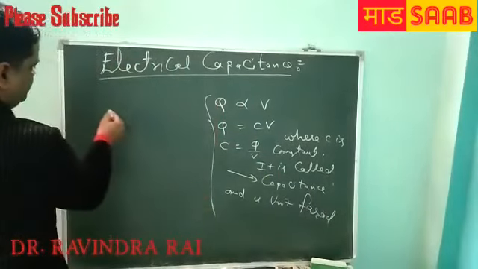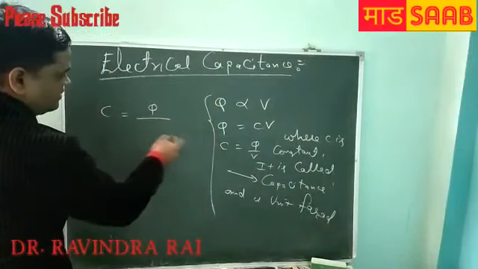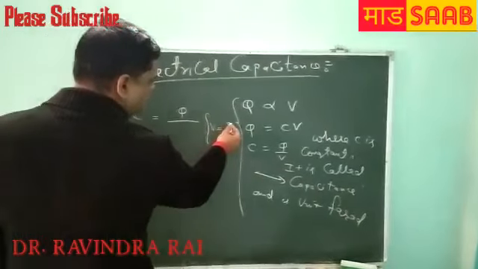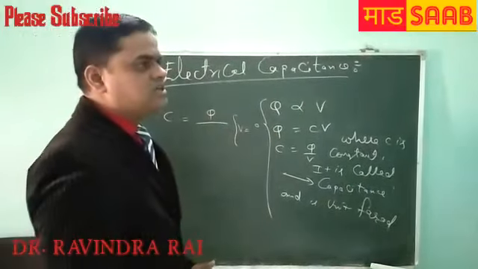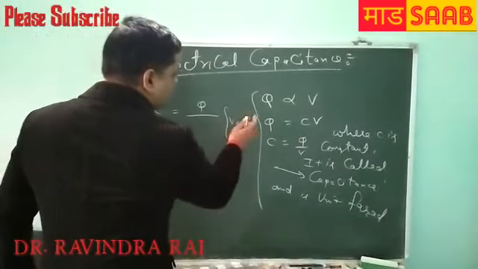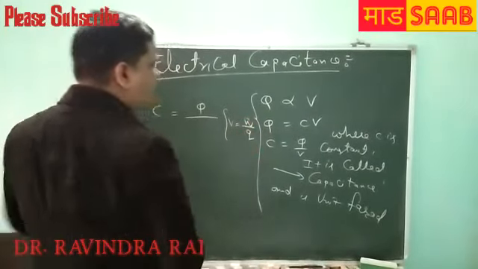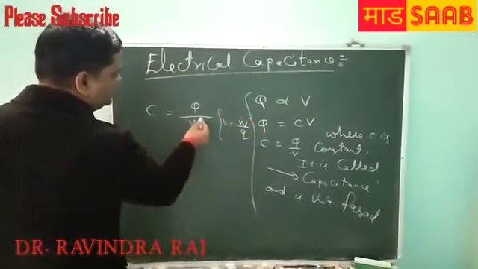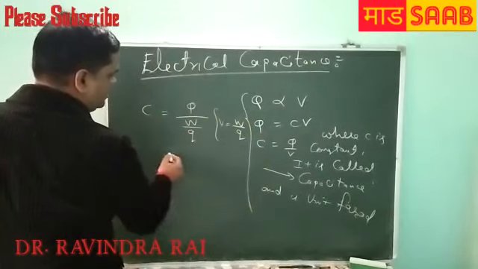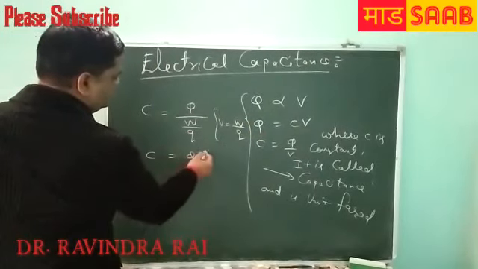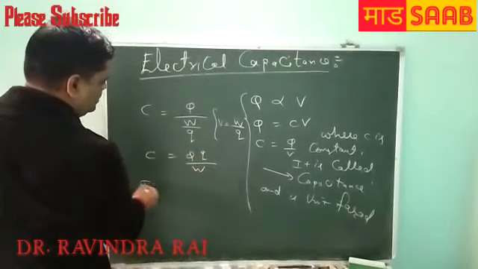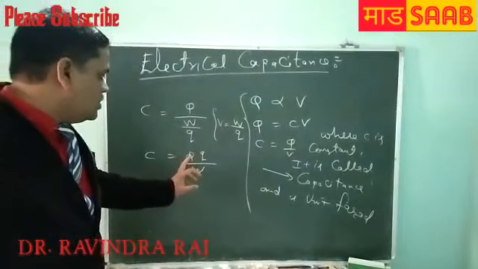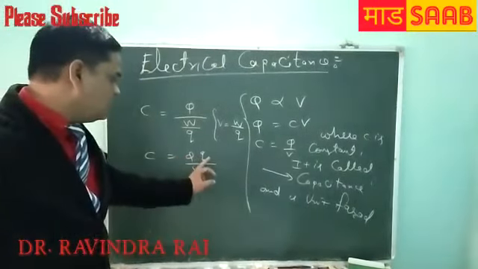So very easy, C is equal to Q by V, and what is V? V is the electric potential. So electric potential is equal to work done upon charge. Putting this value, C is equal to Q times Q upon W. W is work done, and Q is charge, capital Q charge, small q also charge.